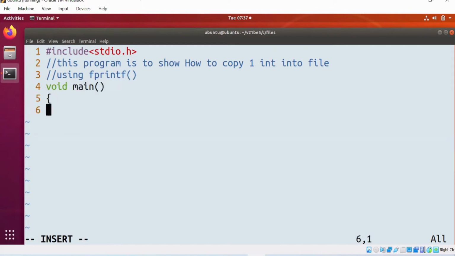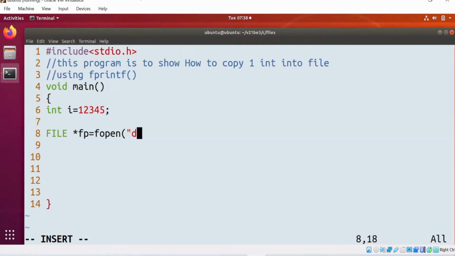Void main, int i is equals to 12345. FILE star fp is equals to fopen, data file in the write mode.